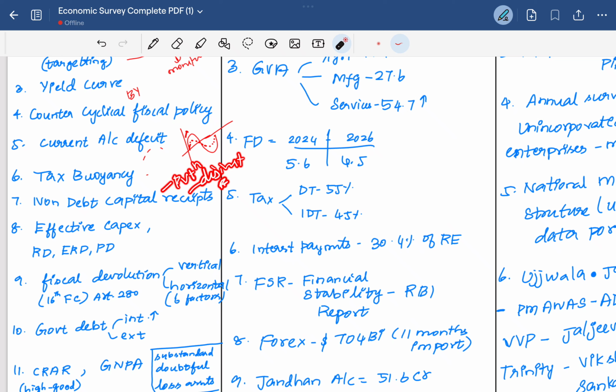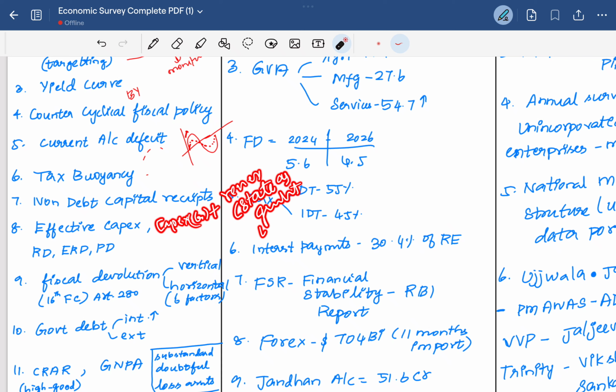For example, if the government sells a PSU, then it gets income. That income doesn't create any debt on the government side, so it is a non-debt capital receipt. Then effective capital expenditure. Effective capital expenditure is the capital expenditure of the government plus the revenue expenditure part which is given to the states as grants used for capital formation.